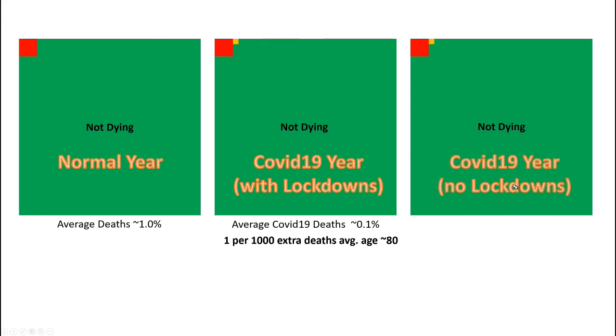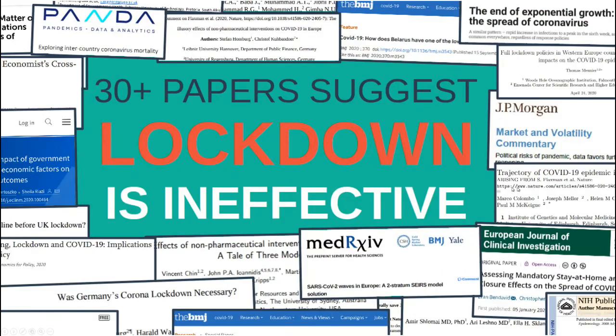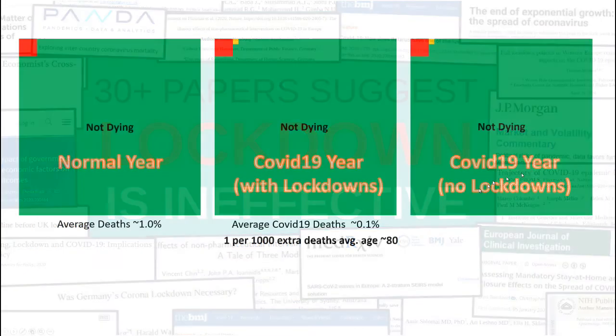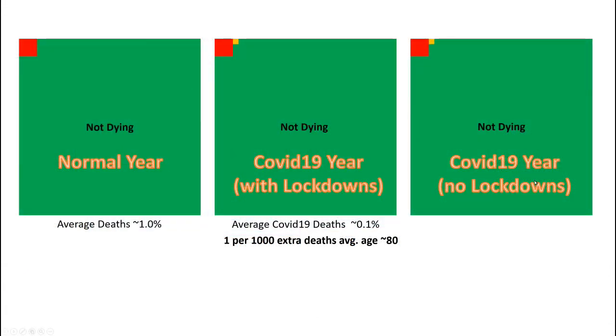Then we have countries who had no lockdowns, like Sweden. But most importantly, we have 30 published papers now which indicate lockdown is highly ineffective in reducing mortality. So we'll say 30% improvement with lockdowns, to be generous. That's 0.03% extra deaths in the population by not having lockdown, theoretically, or 3 per 10,000 people. And again, keep in mind the average age is close to 80.